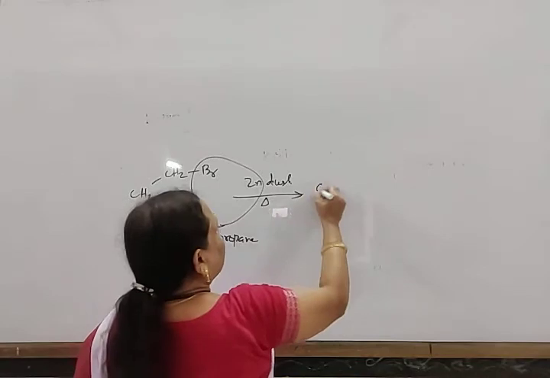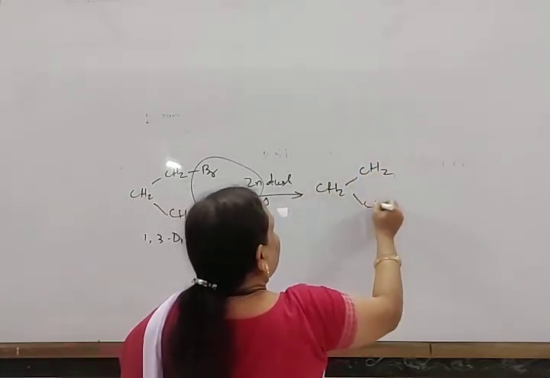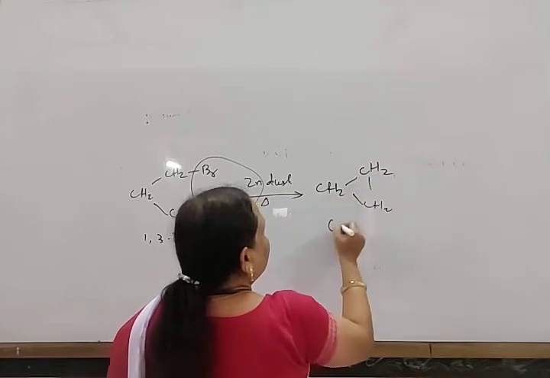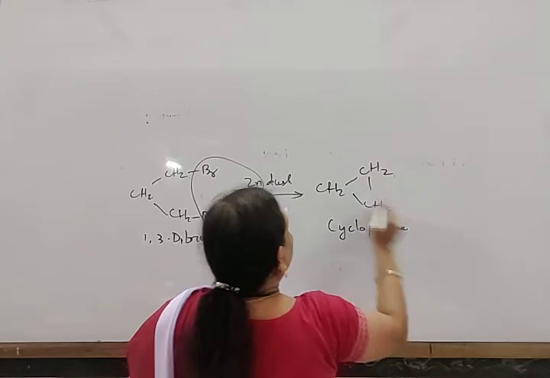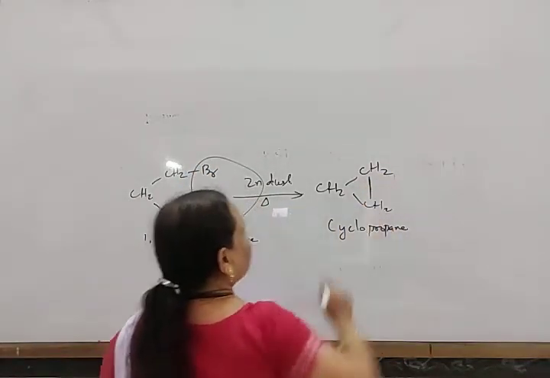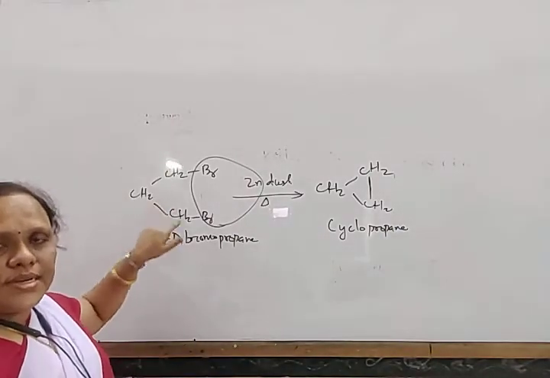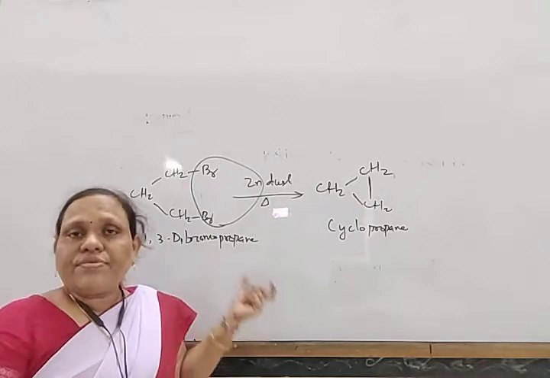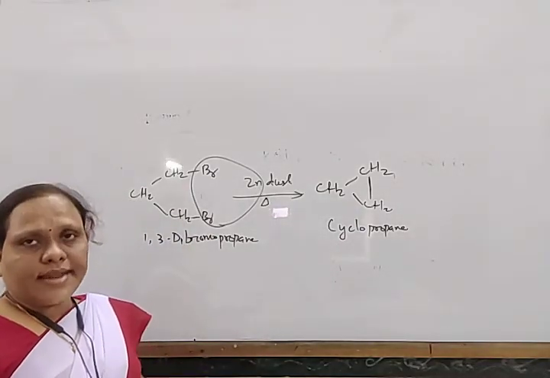So it gives rise to CH2, CH2, CH2 in a ring, which is cyclopropane. So a new bond is formed as a result of this elimination reaction. This position is alpha, beta, gamma, 1, 2 and 3, so 1,3 position. This type of elimination is known as gamma elimination reaction.